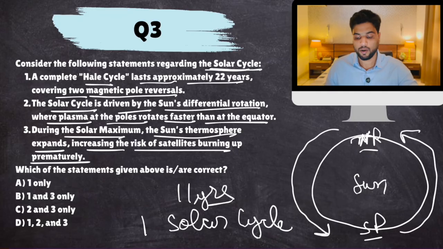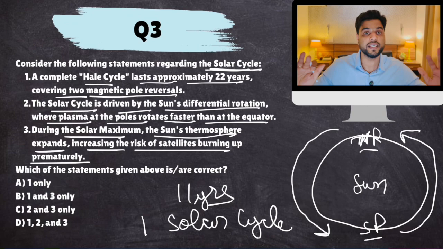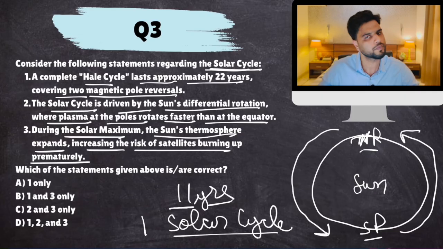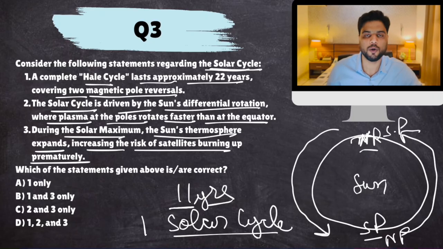Now, what happens is that it starts with solar minima. On year 5.5 or year 6, there is solar maxima. At that time, many solar flares are being released. And then when 11th year comes, there is again solar minima. This is one solar cycle. Simple. So now at the bottom is North Pole and then South Pole.